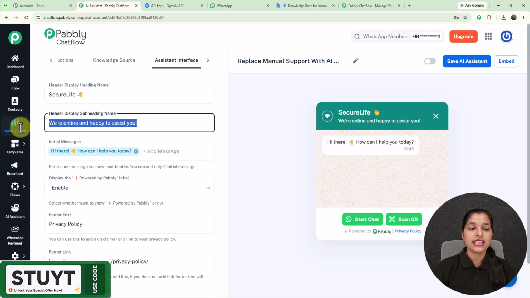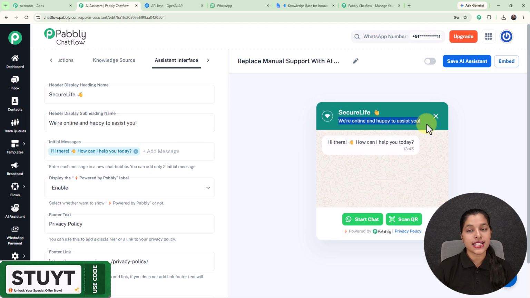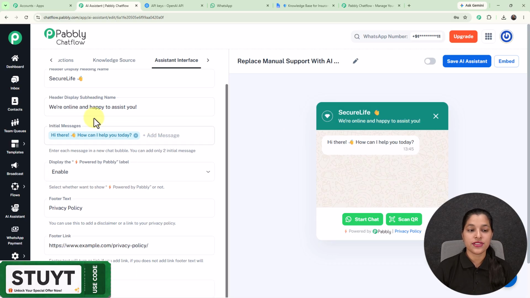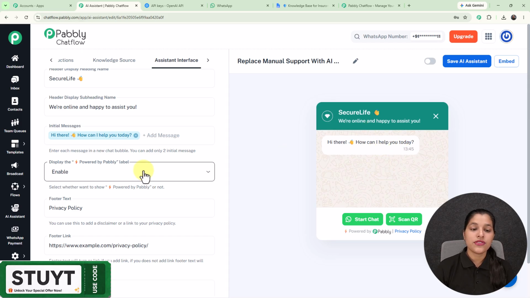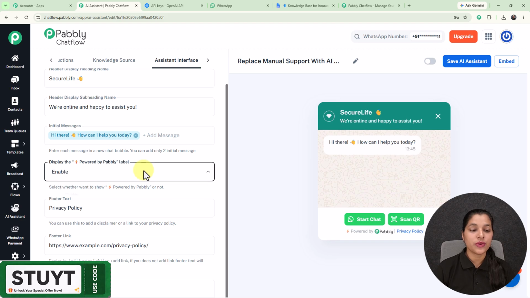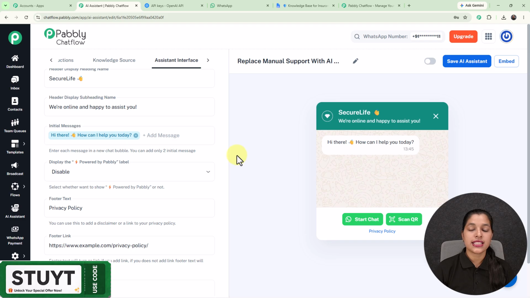So here we are getting this subheading name, which can also be seen on the preview of your AI assistant. And right after we are getting this option for initial message, which can be seen on the preview too. And now afterwards we are getting this option for display the powered by Pabbly label, which you can either enable or disable. Now let's change it to disable and see the changes.